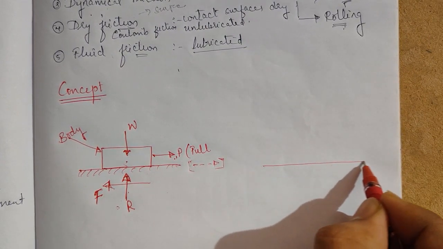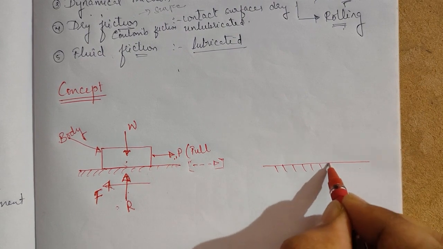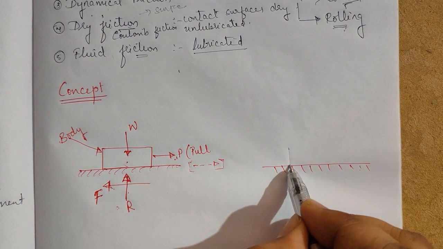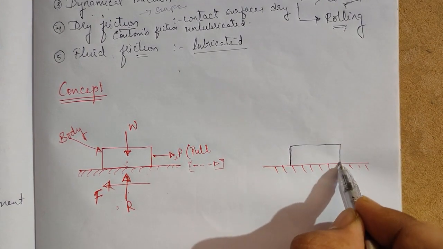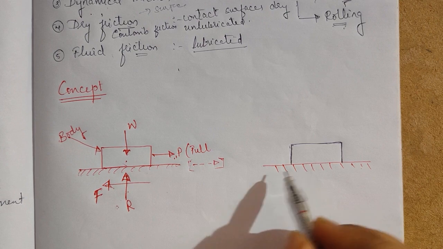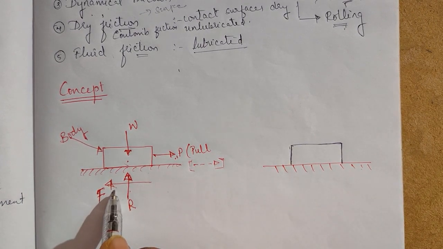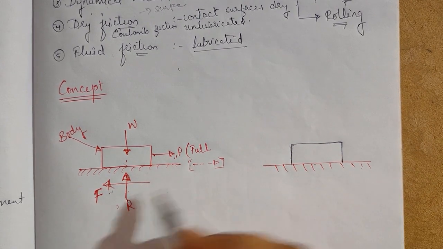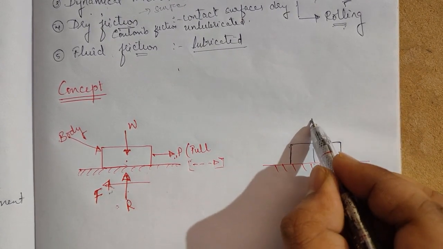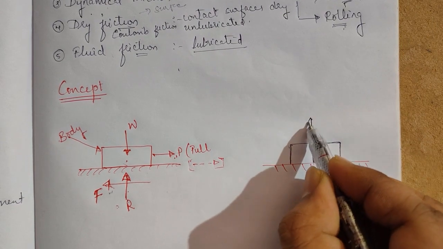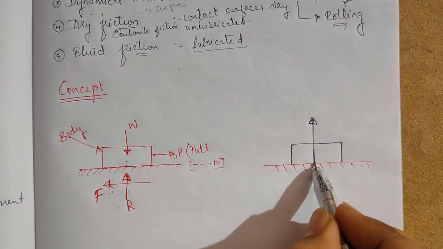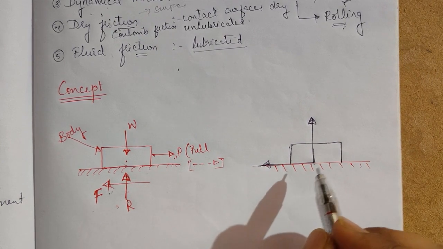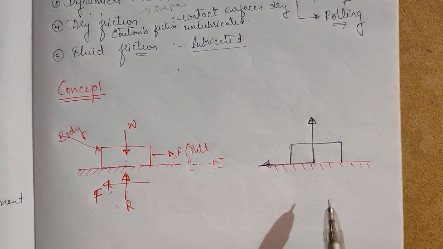This is the surface, this is the body. The force F is perpendicular to the reaction R, so I will take R upwards and consider that both forces start from a point.